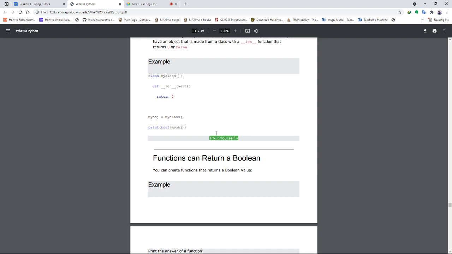Then functions can return a Boolean, which we will be seeing in the next class, functions and all. So it will be much better to be cleared then. These are the topics I'm skipping now, but I assure you they will be covered in the next class, because we have not gone through what functions are. There might be some very big questions and queries, so instead of leaving you with queries right now, I am going to skip this topic, and tomorrow's class will study all this, and all your queries will be cleared.